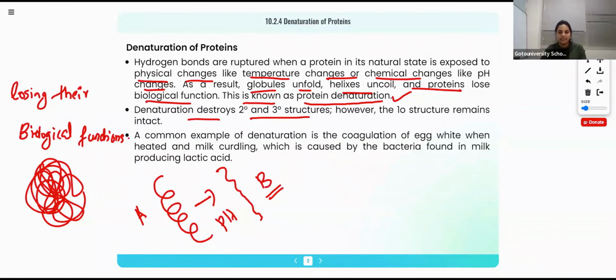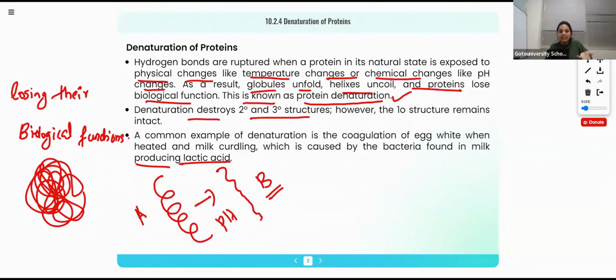Got it? A common example of denaturation is the coagulation of egg white when heated, and milk curdling, which is caused by the bacteria found in milk producing lactic acid. So these are the examples. Coagulation of egg white means their complete properties are changing.